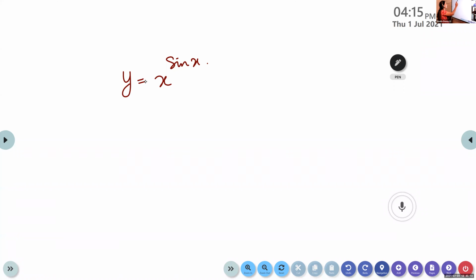Whenever the exponent is a function of x, suppose it is x square, we know the formula. If it is x cube, we know the formula. Yes or no? X square means we can write this as 2x. X cube means we know that it is 3x. If some number is there, we can do it. Here, there is no number. Instead of a number, we have a function.